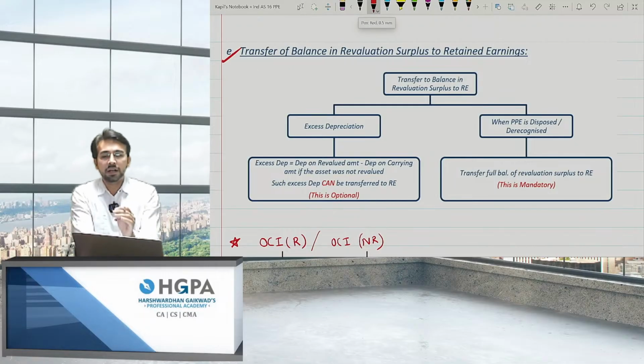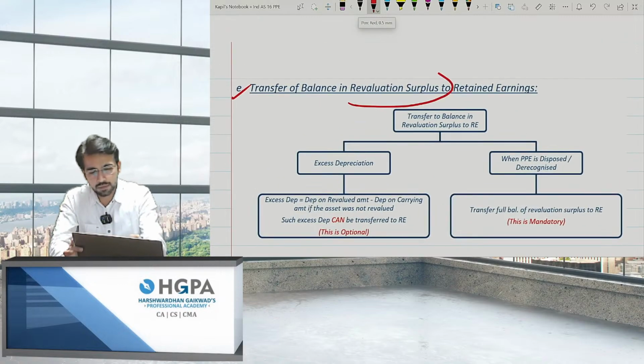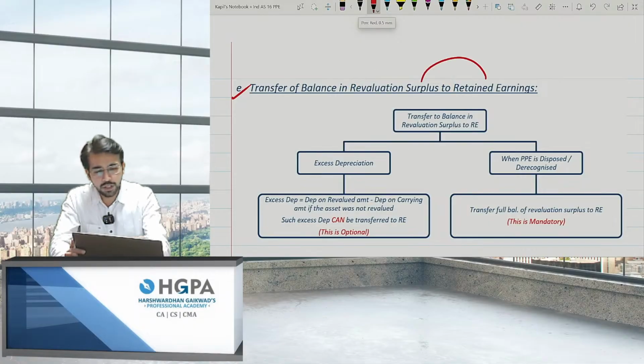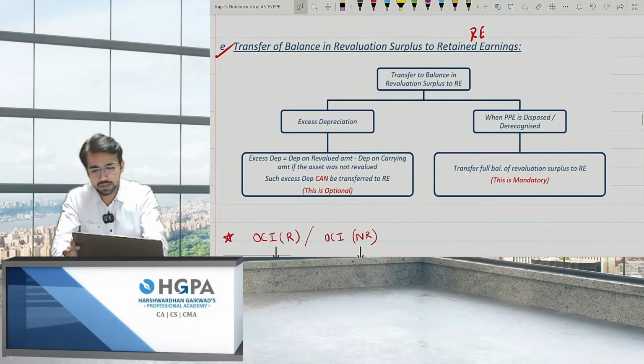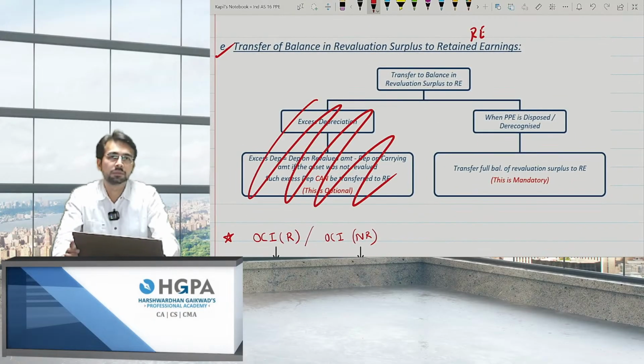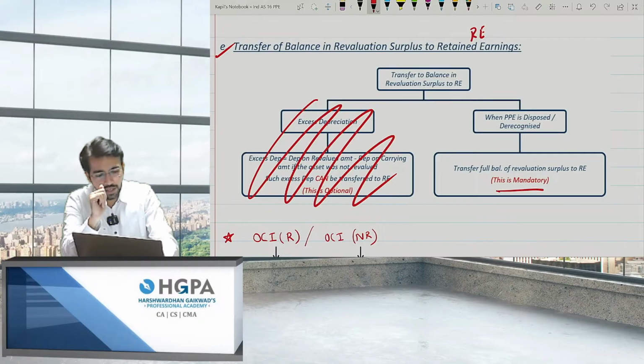E point. Transfer of balance and revaluation surplus to retained earnings. If you have a revaluation surplus, will you transfer it to retained earnings, RE? So basically there are 2 points. This I'll be talking about later. When the PPE is disposed or derecognized, that means if you are selling the asset, then transfer the entire balance to RE.